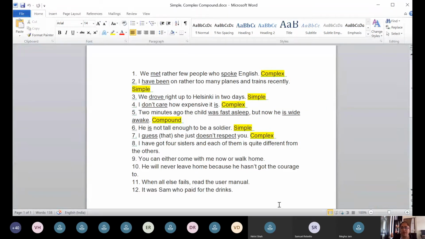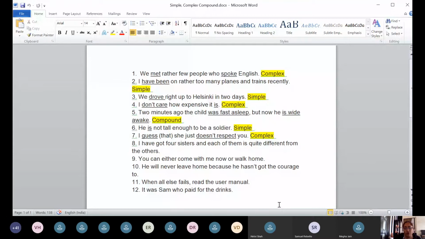We also learnt that the complex sentence is that sentence which has minimum one main clause and one subordinate clause. Optional is more subordinate clauses can be there, phrases can be there, but more main clauses cannot be there, because if more than one main clause is there, then it will be called a compound sentence. Now let us see what is a compound sentence.